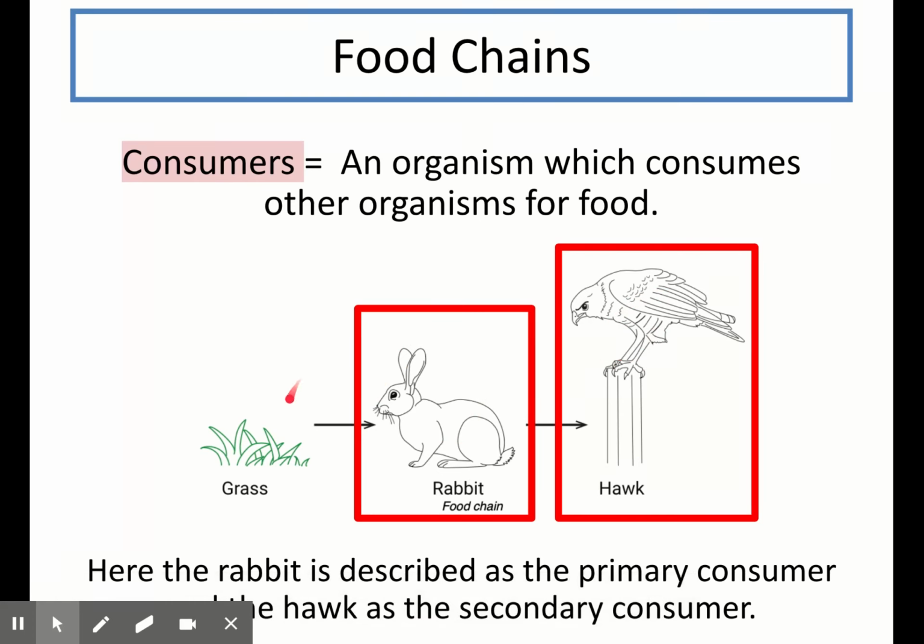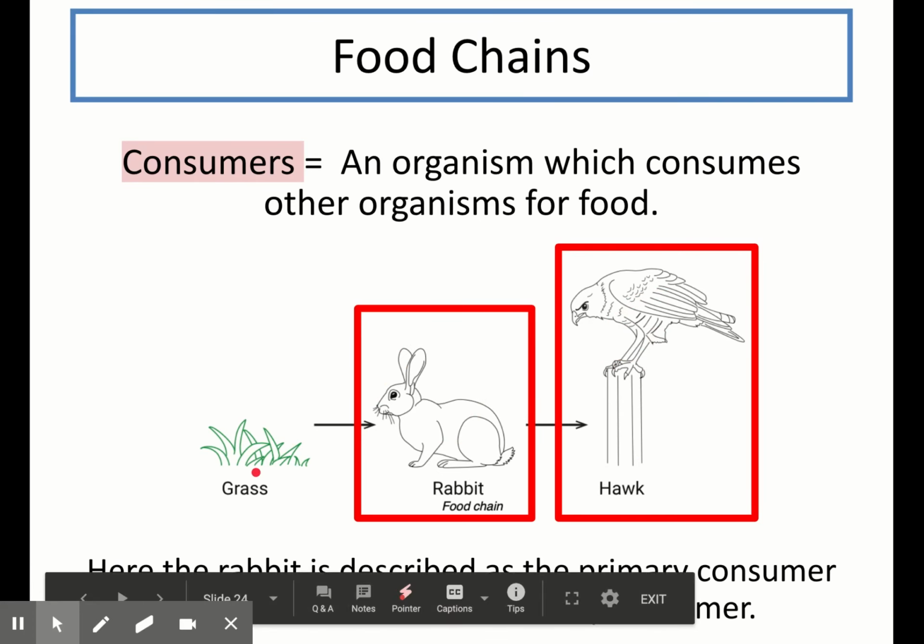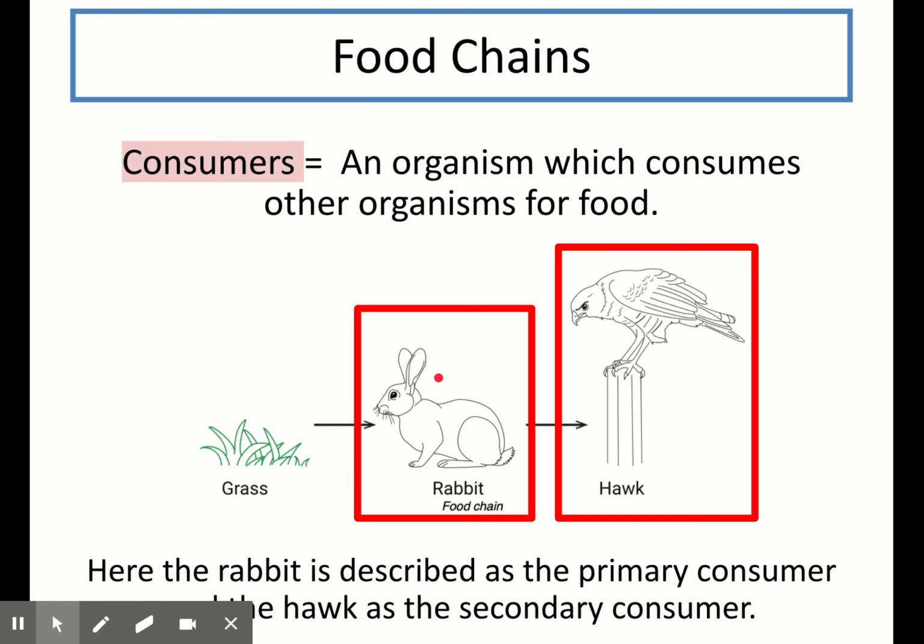So here we have the producer, grass, which produces its own food, the primary consumer, which is the rabbit, as it consumes the grass for food, and then we have the secondary consumer, the hawk, as it consumes the rabbit for food. So if you're looking at a food chain, it always goes producer, primary consumer, secondary consumer, and then you sometimes do have tertiary or quaternary consumers, but usually it stops at secondary or tertiary.